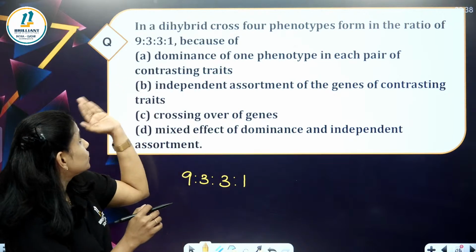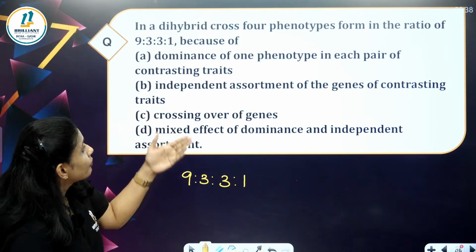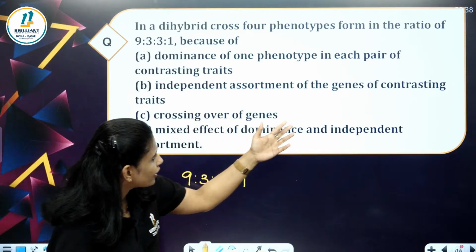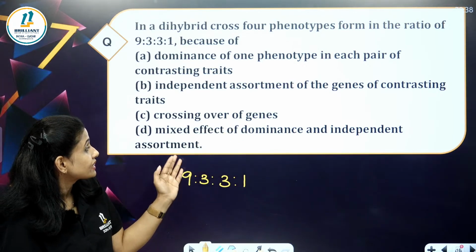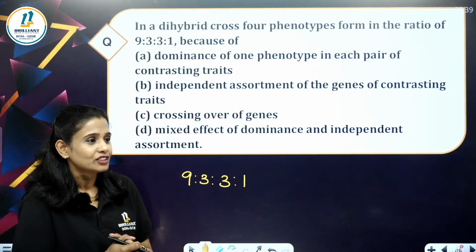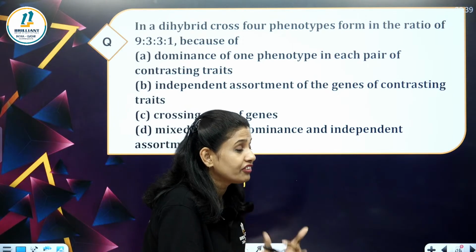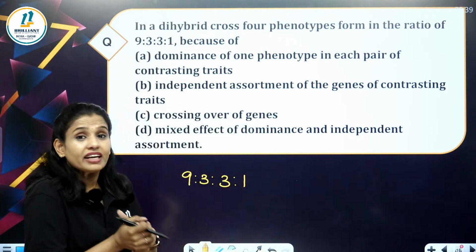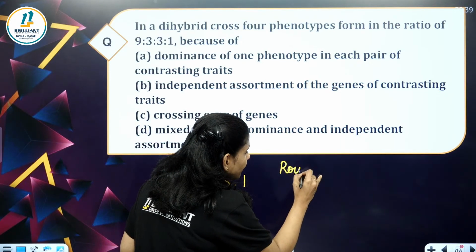In the ratio of 9:3:3:1, because of what reason? Here some reasons are given. Dominance of one phenotype in each pair of the contrasting trait, independent assortment of the genes of contrasting traits, crossing over, or the combined effect of dominance and independent assortment. So which one is the correct option here? Due to what are we getting the 9:3:3:1 ratio? We have the dihybrid cross done by Mendel, that is round yellow seed